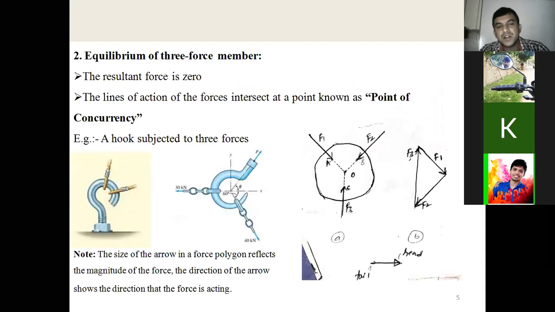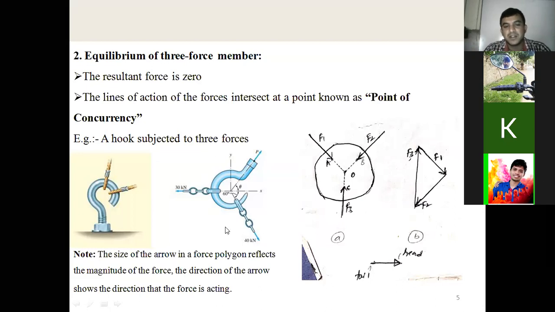Second, when a body is subjected to 3 forces and we say the body is in equilibrium, the forces may be of any magnitude and direction, but the lines of action of all 3 forces should meet at a point. That point is called the point of concurrency. If you draw a force polygon for the forces acting on the body, there is no resultant force. Then you say the body is in equilibrium when subjected to 3 forces.